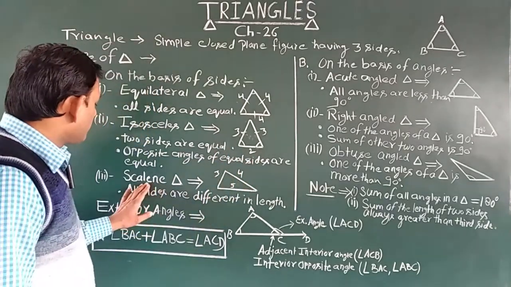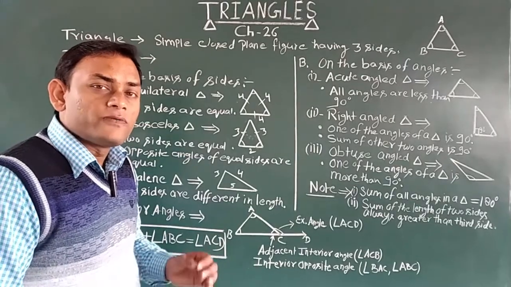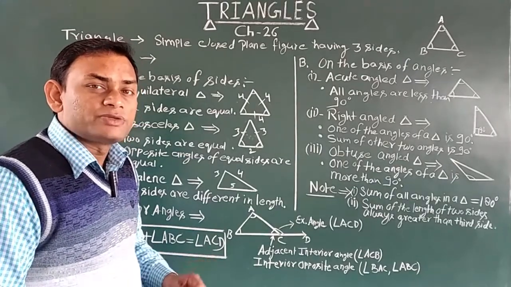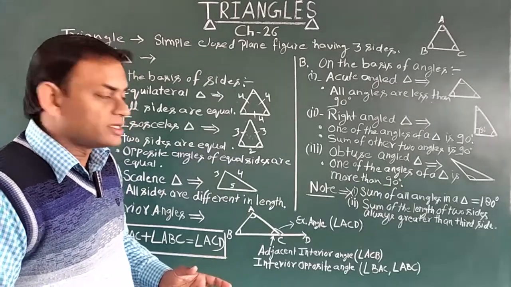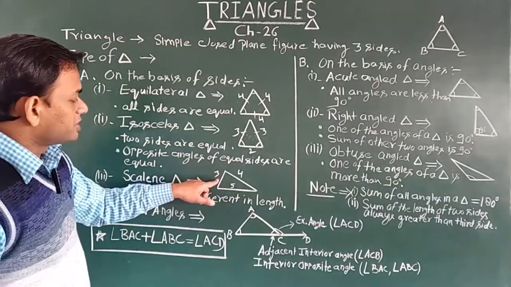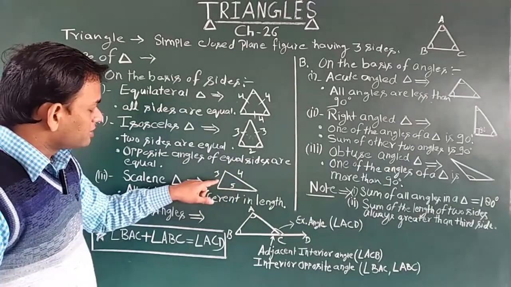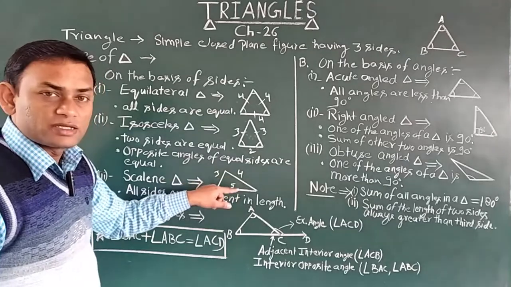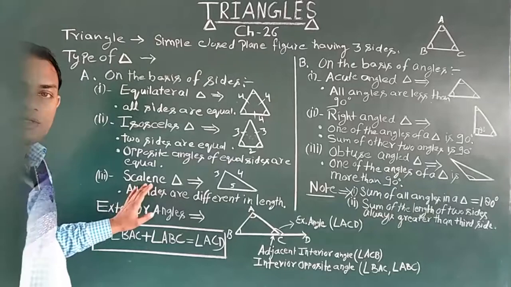Got it? After that, scalene triangle. What is the scalene triangle? If all the sides of a triangle are different, means unequal, then that type of triangle will be called the scalene triangle. As you can see here, this is 3 centimeter, 4 centimeter and 5 centimeter. All the sides of this triangle are different, so this type of triangle will be called a scalene triangle.